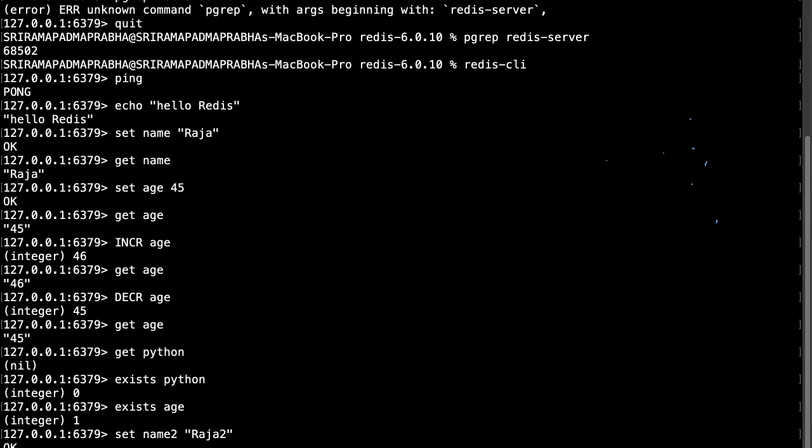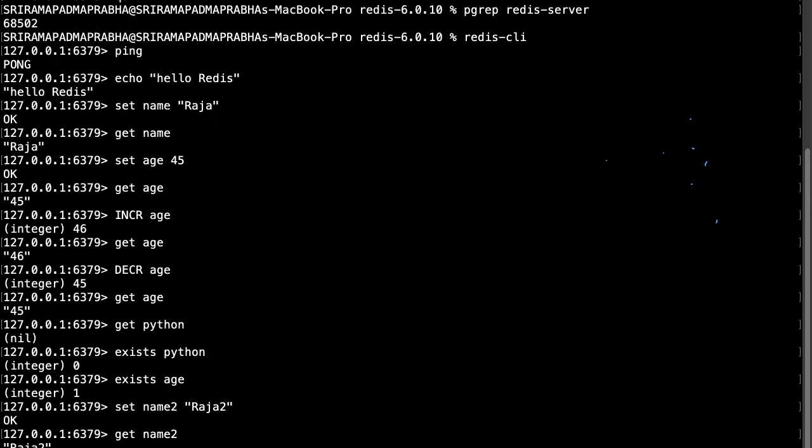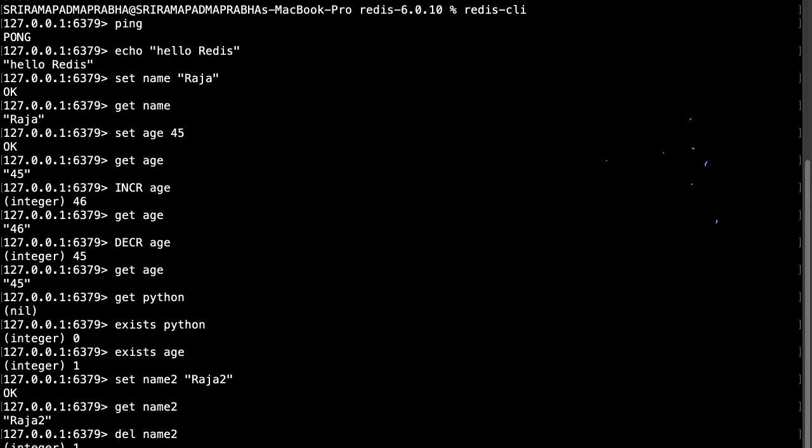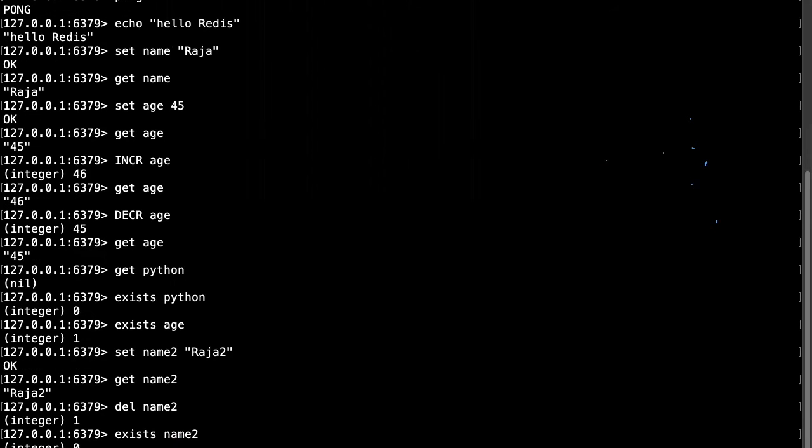If you want to get this name2, you can use get name2. If you want to delete this, we can use the command called del, and you can use the name2 here, and it is deleted. If you want to check whether it exists or not, we can use the command exists with name2, and we'll get the output 0 because it is deleted.